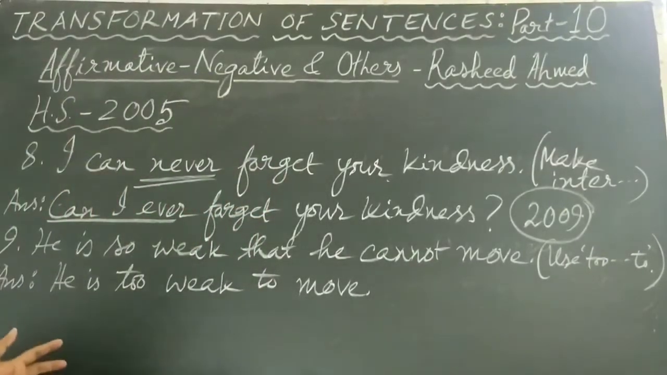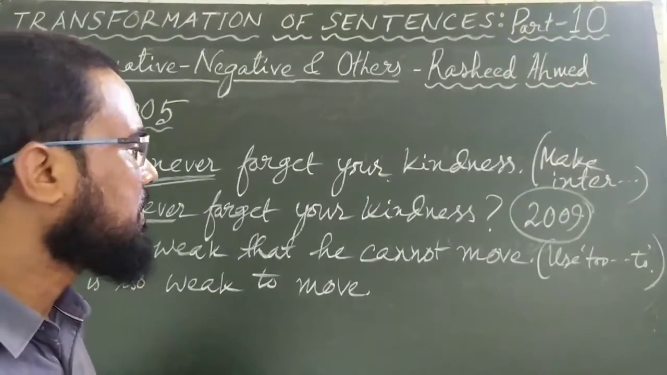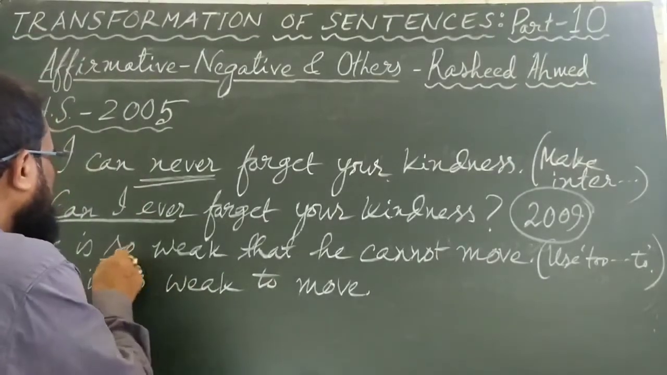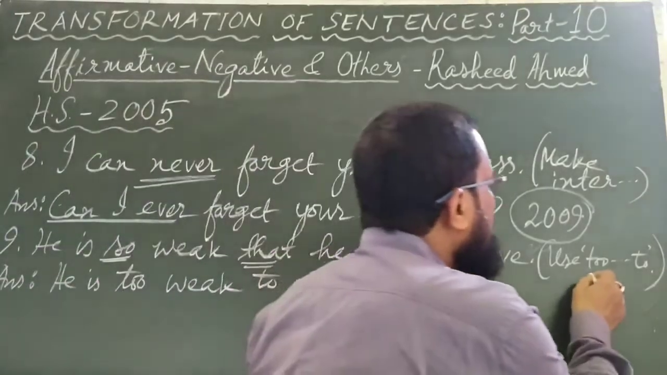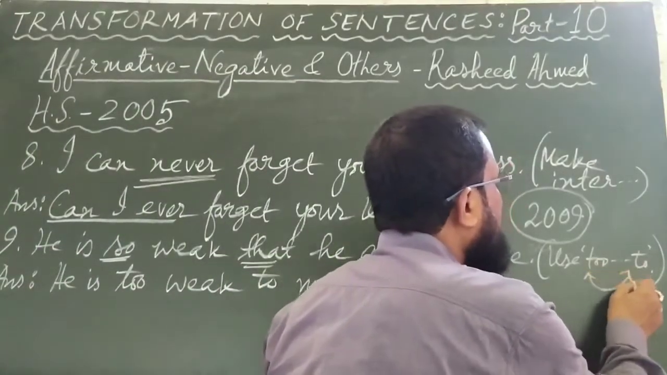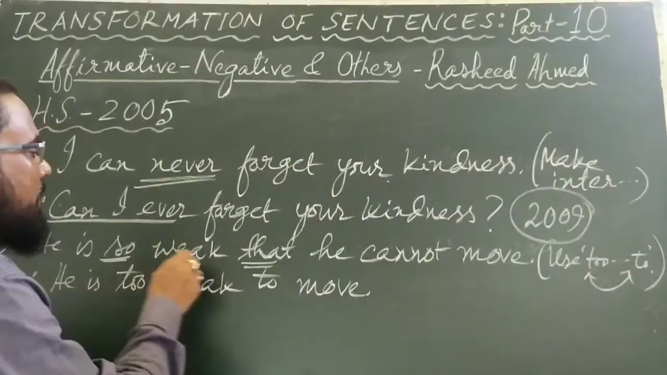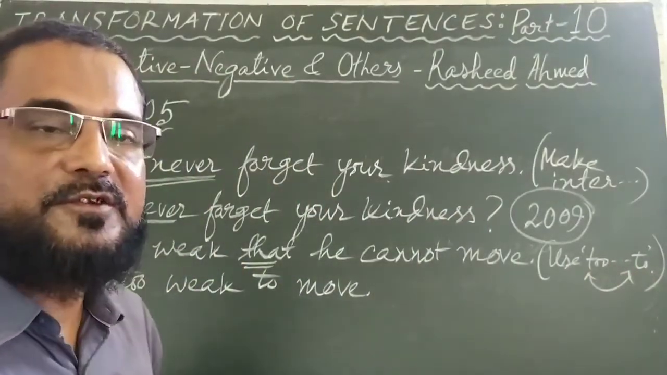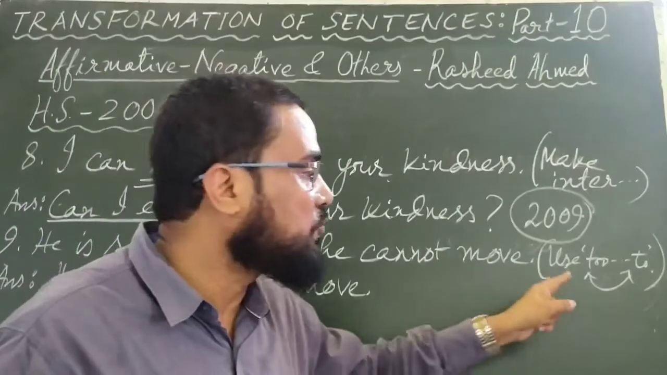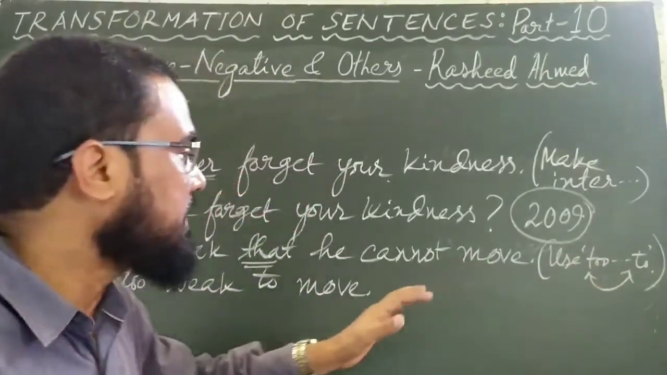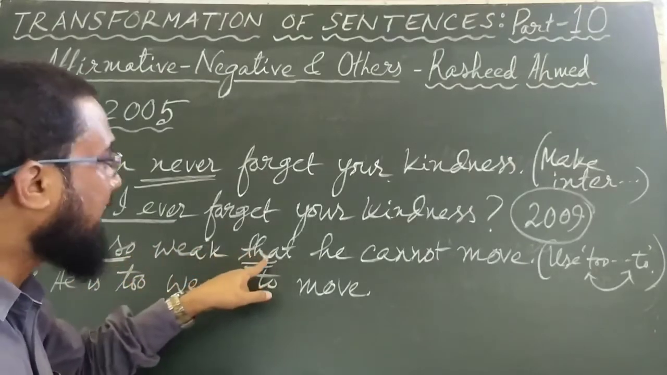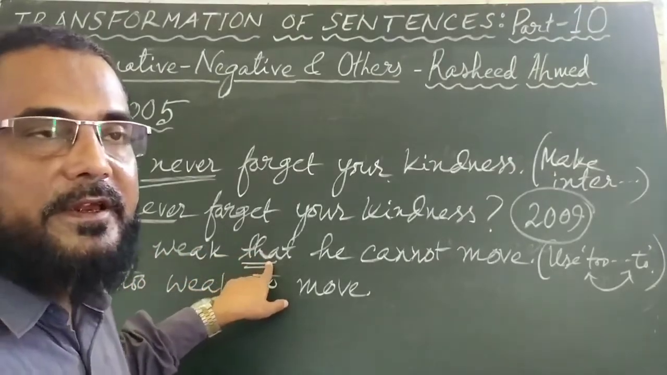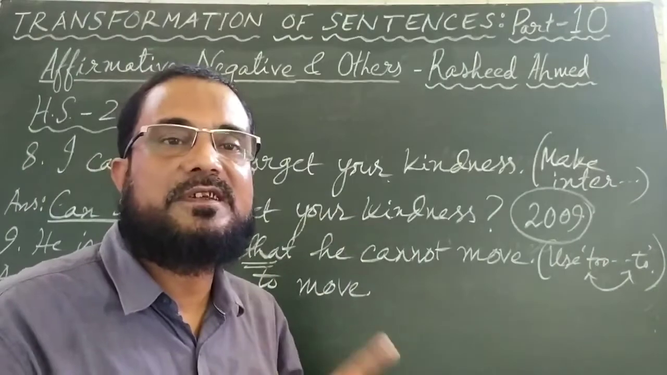Next one is, he is so weak that he cannot move. Again, that is very common: so that. The instruction is, use too instead of so. This means you have to remove the correlative so that, and in its place use another correlative, too. And just using it is not enough; it is not that in place of so you write too and in place of that you write to. No, you have to make some other changes, and this thing you must know.